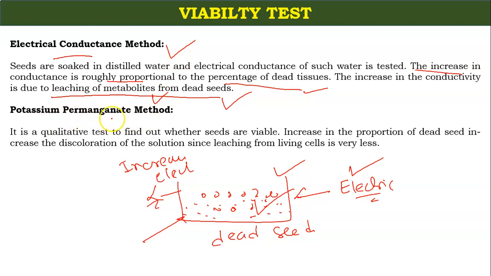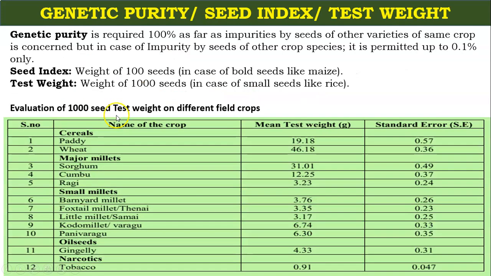Some more methods are here. The potassium permanganate method is a qualitative test to find out whether seeds are viable. An increase in the proportion of dead seeds increases the discoloration of the solution, since leaching from the living cells is very little. Nothing to remember here. If the seeds are dead, you will get discoloration when you soak your seeds in potassium permanganate. So these are some tests which I have discussed with you.